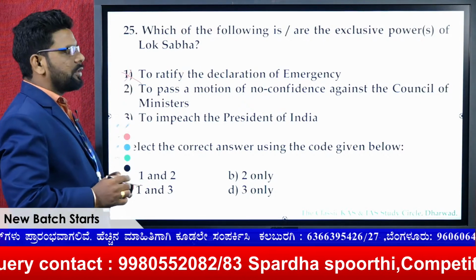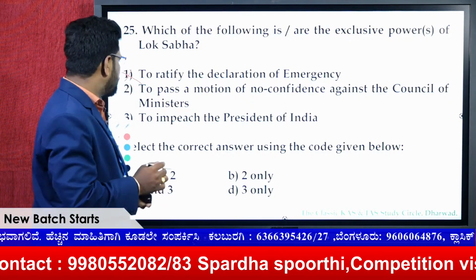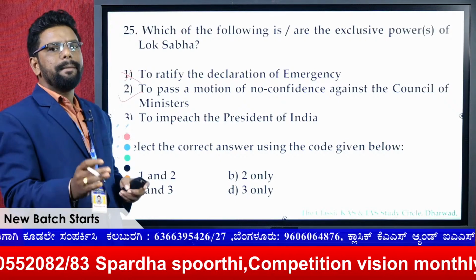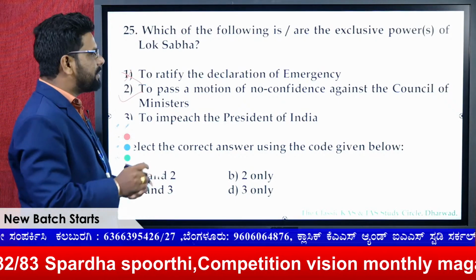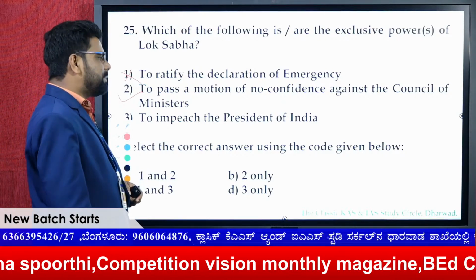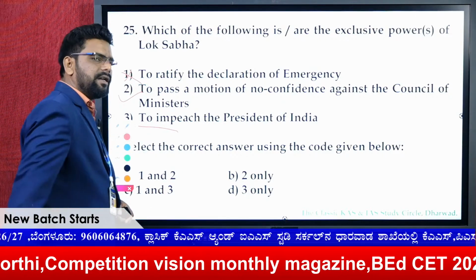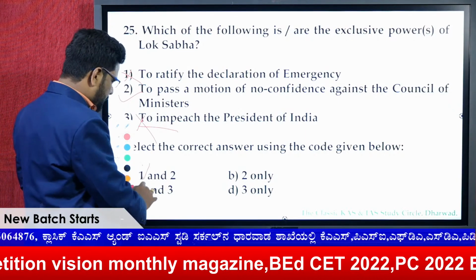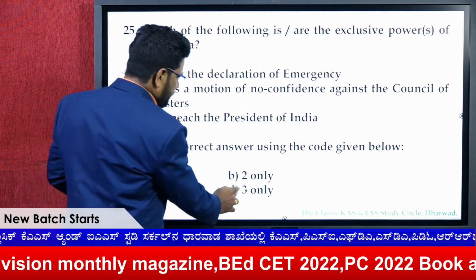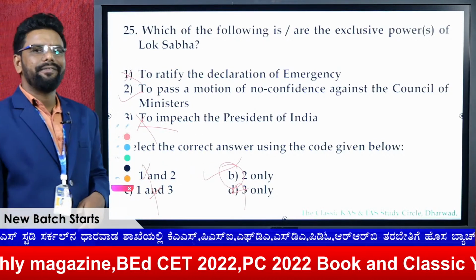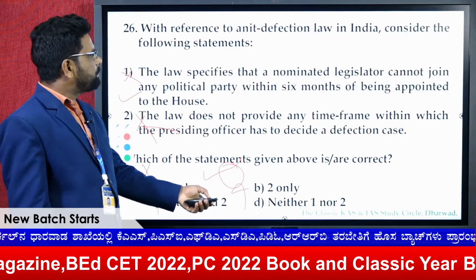To pass a motion of no confidence against the council of ministers, this is exactly right, and the no confidence motion has to be passed within the Lok Sabha. That means the Lok Sabha has an exclusive power over it. To impeach the President requires a special majority, so this cannot be. So remove 1 and 3. The remaining is 2. That means the answer for the 25th question is B.